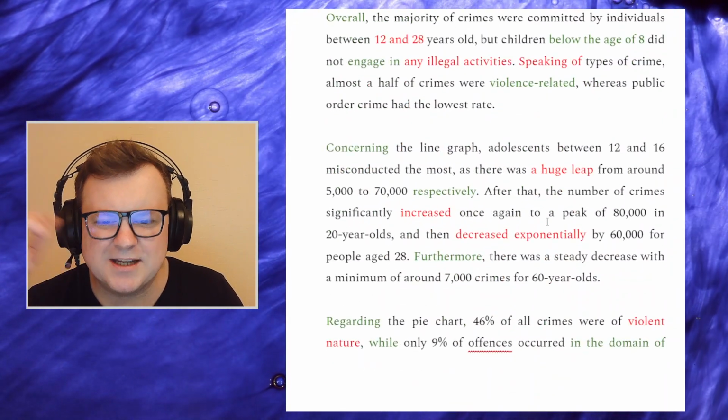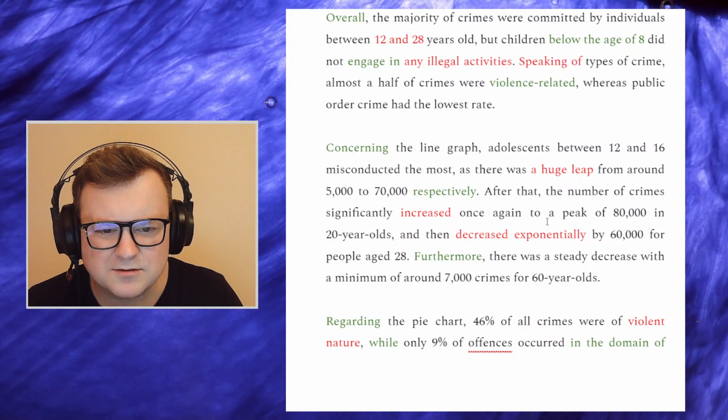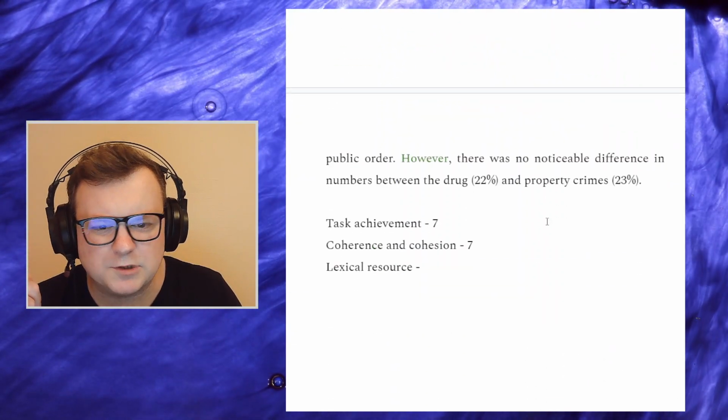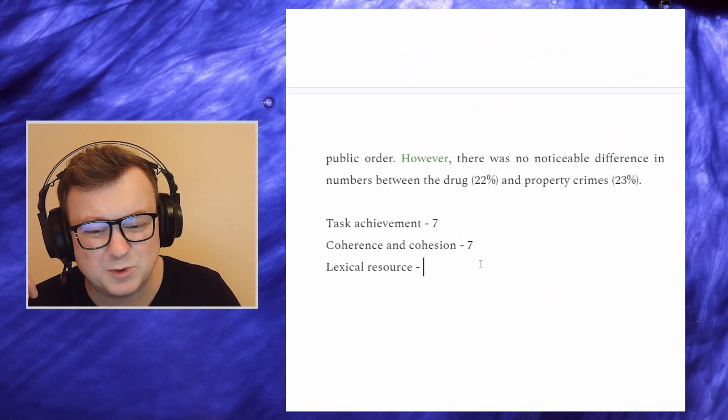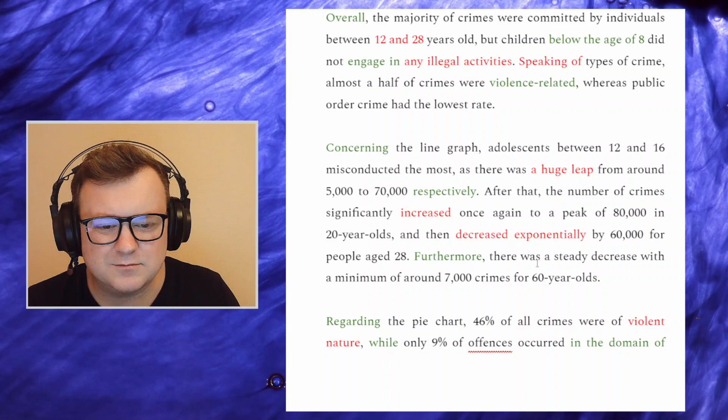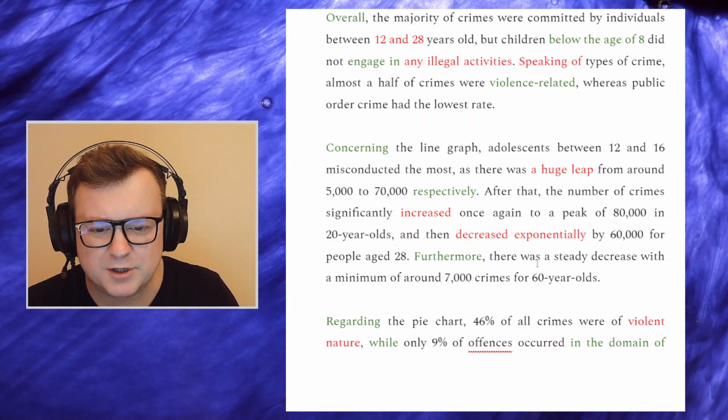I really don't see anything else there that wouldn't be suitable for an L1 university student. So I think I can actually award the 9 for lexical resource. It really demonstrates very impressive lexical resource.